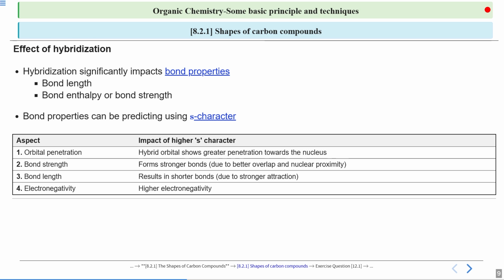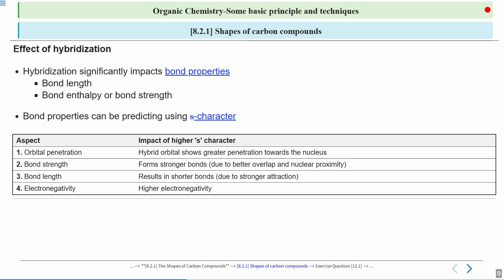Moving on to the next thing, which is bond strength. As a result of greater penetration, it will always form a stronger bond, because greater penetration means greater proximity to the nucleus, and greater proximity to the nucleus means greater force of attraction. If the bond is strong, then we know that bond strength is inversely proportional to bond length. So if bond strength is greater, the bond length will be shorter. Shorter bonds have greater strength.